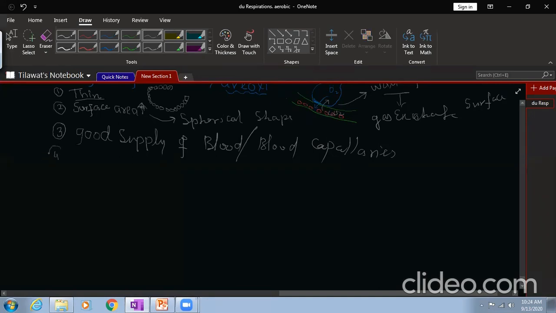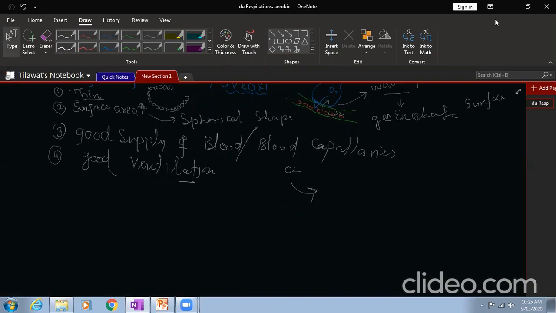Fourth point, good ventilation system, or more ventilation. Why? It means more oxygen supply should reach your alveoli. There should be more supply, I should take more and more oxygen that will reach my gas exchange surface. So the process of gas exchange will happen efficiently, right? So these are the properties of gas exchange surfaces.